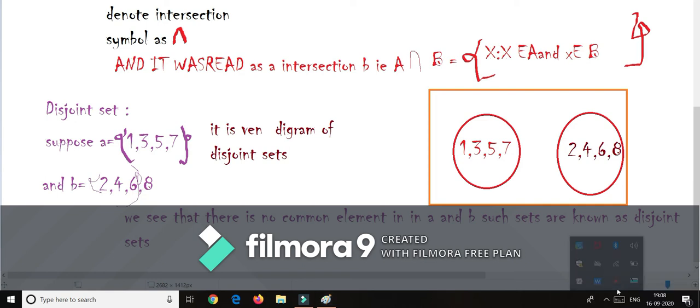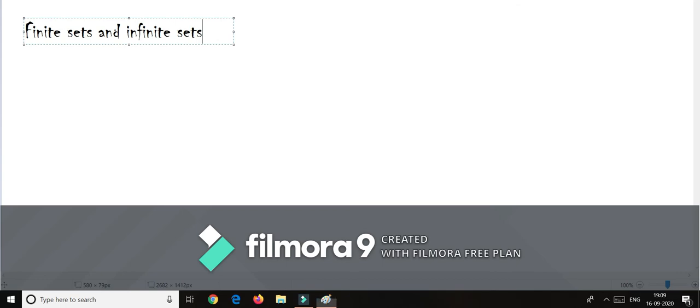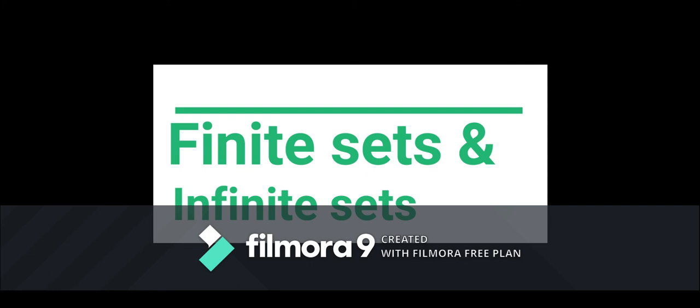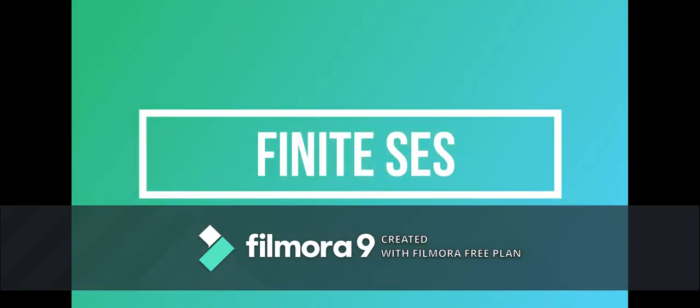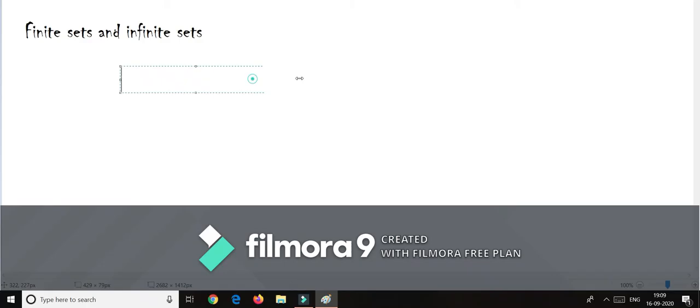Now we are going to discuss finite sets and infinite sets. For finite sets it is possible to express the number of elements, meaning finite sets end at some point. For infinite sets it is impossible to express the number of elements of the set. For example, the set of natural numbers cannot end.